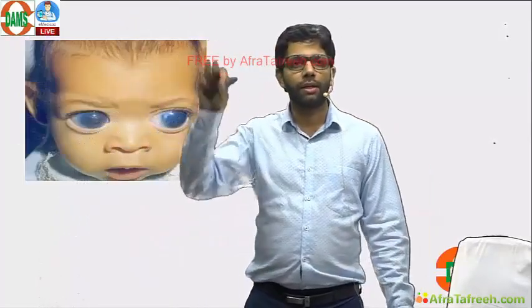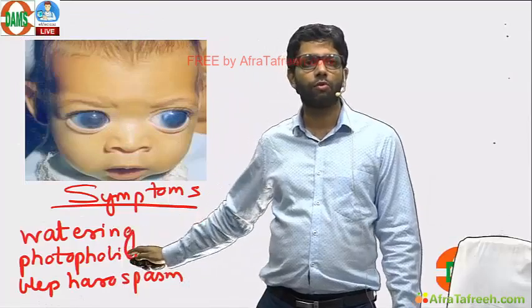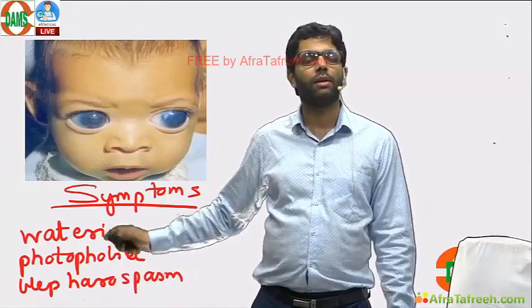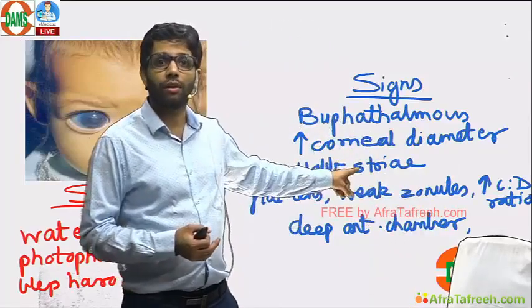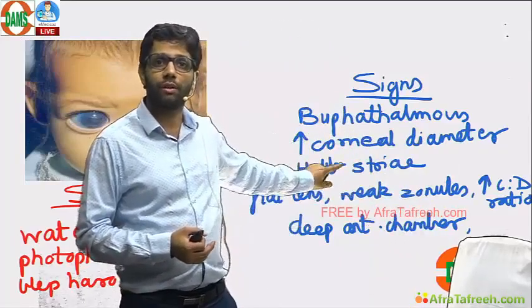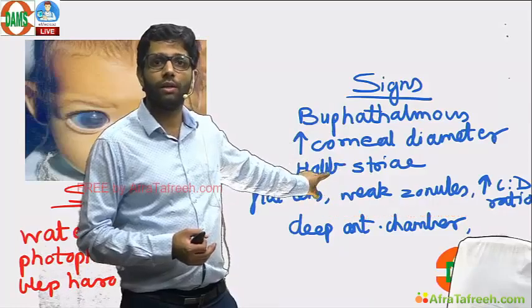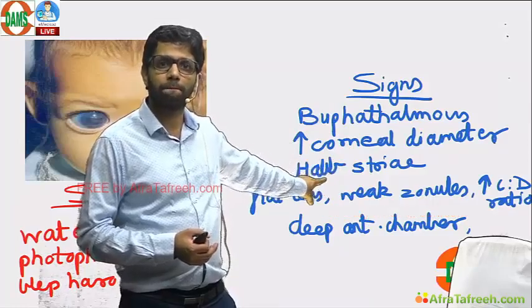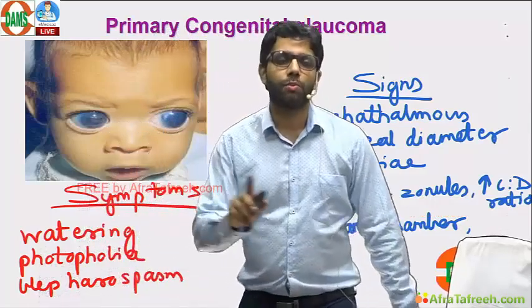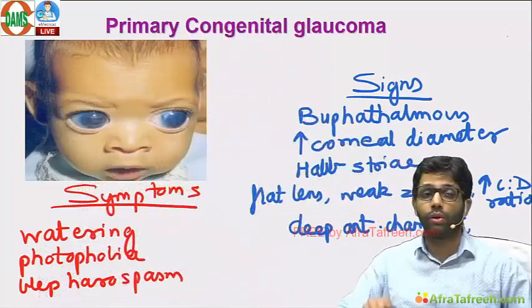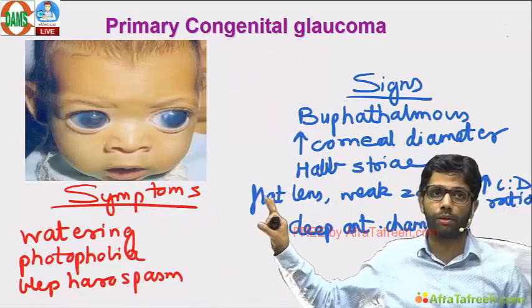A child with big eyes, watering, photophobia, symptom triad, blepharospasm. Signs: big eyes, buphthalmos, Haab's striae, Vogt's striae in keratoconus, Haab's striae in congenital glaucoma, horizontal striae, Descemet's membrane striae. Deep anterior chamber, this is nothing but congenital glaucoma. Surgery has to be done, goniotomy has to be done, not trabeculectomy. Goniotomy has to be done.